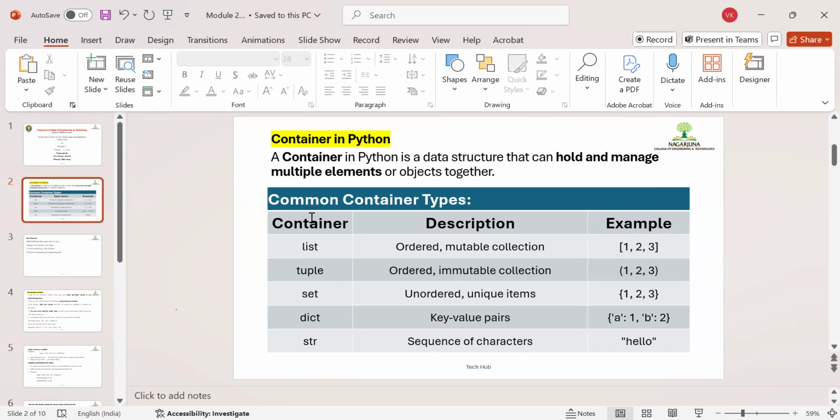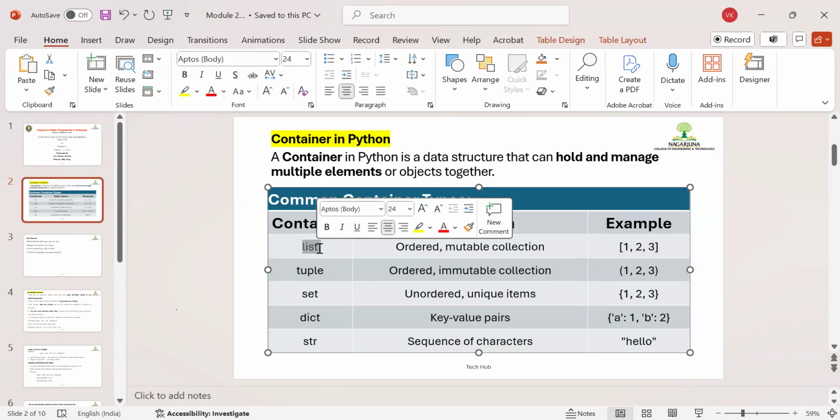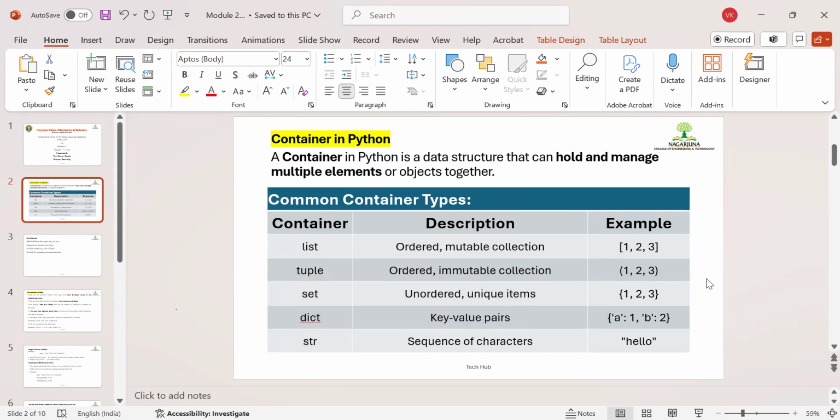For example, what are the containers in Python? List, tuple, set, dictionary, string. So as per the syllabus, we have to do list first. Next, we will start tuple, set, dictionary, and string. Everything one by one we will cover as per your syllabus. So this is the agenda.